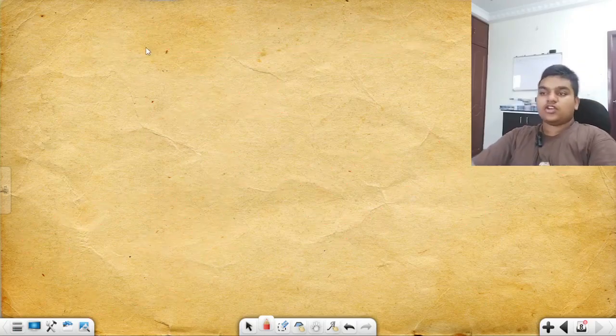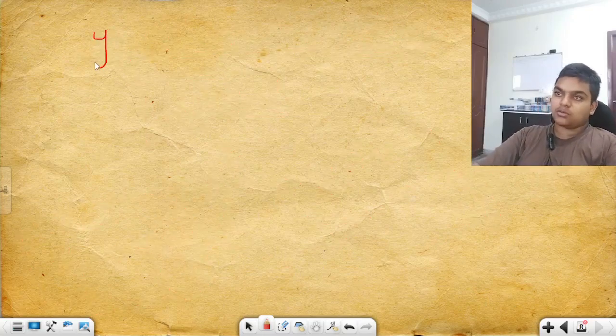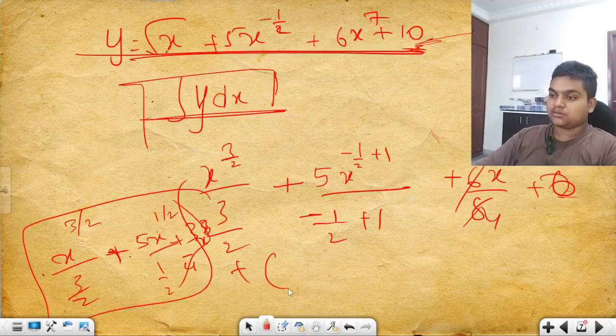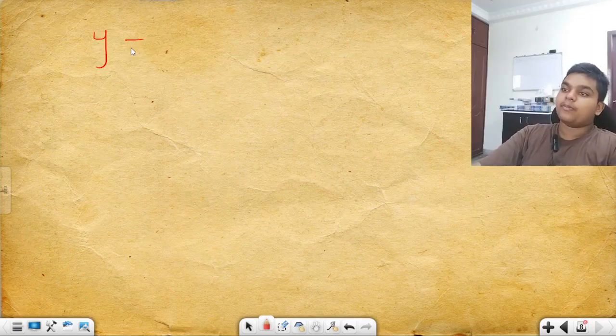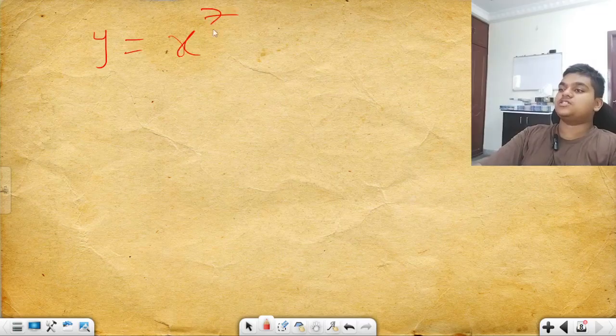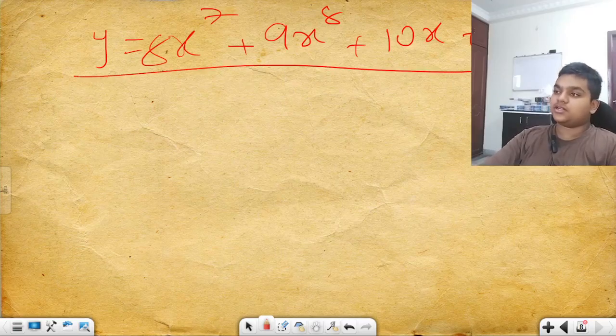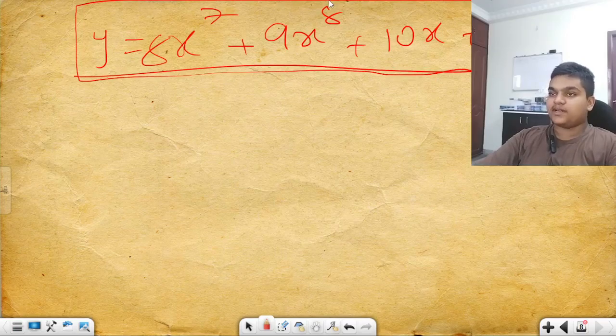Okay, I'll be giving you one last. You have to put plus c here. Okay, one last one. y is equal to 8x to the power 7 plus 9x to the power 8 plus 10x plus 7. Find the integral of this.